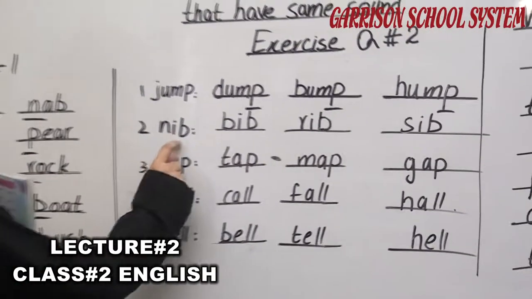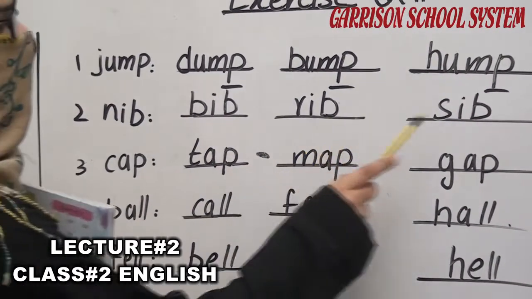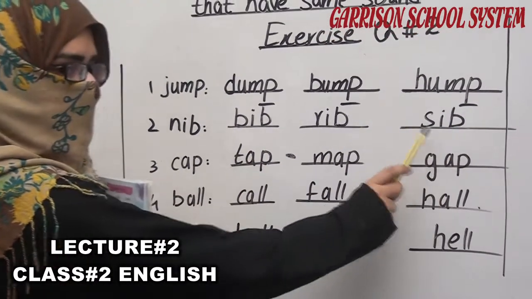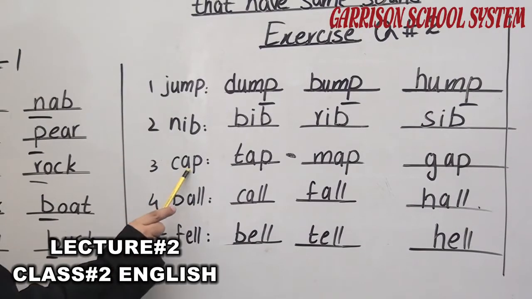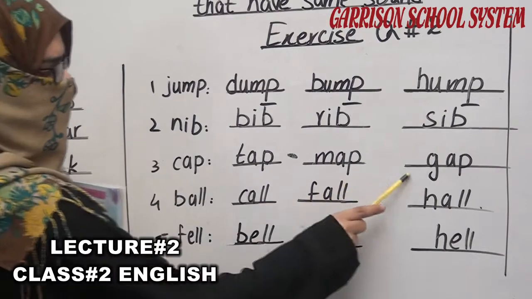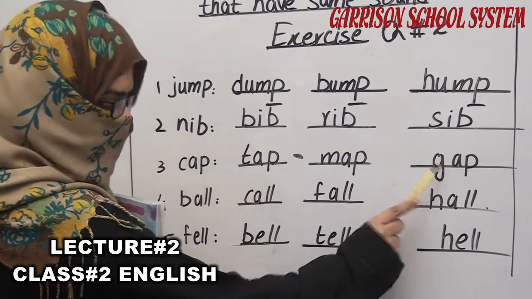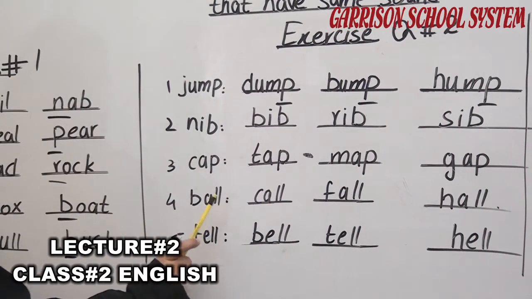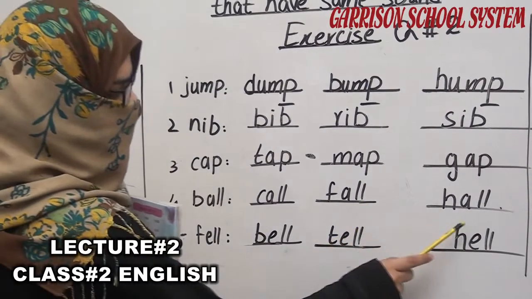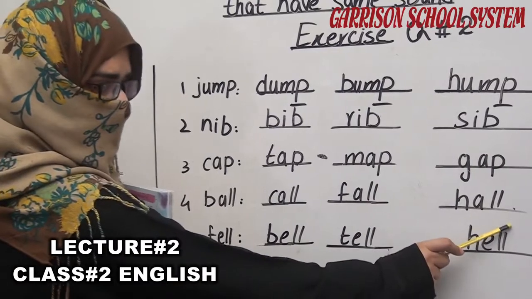Next word is nib, like bib, rib, sib. As you know, B is again the ending letter. Next, cap: tap, map, gap. As you can see, P again remains the same. Ball: call, fall, hall. As you can see, L is again the same ending letter.